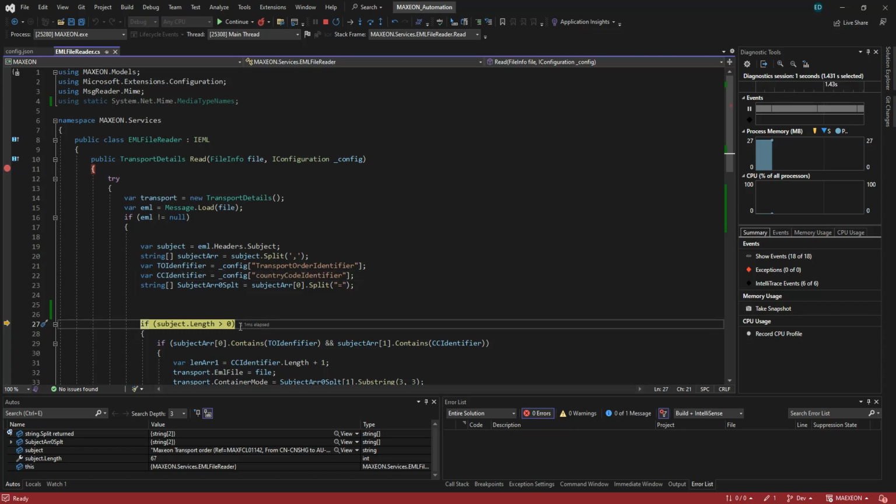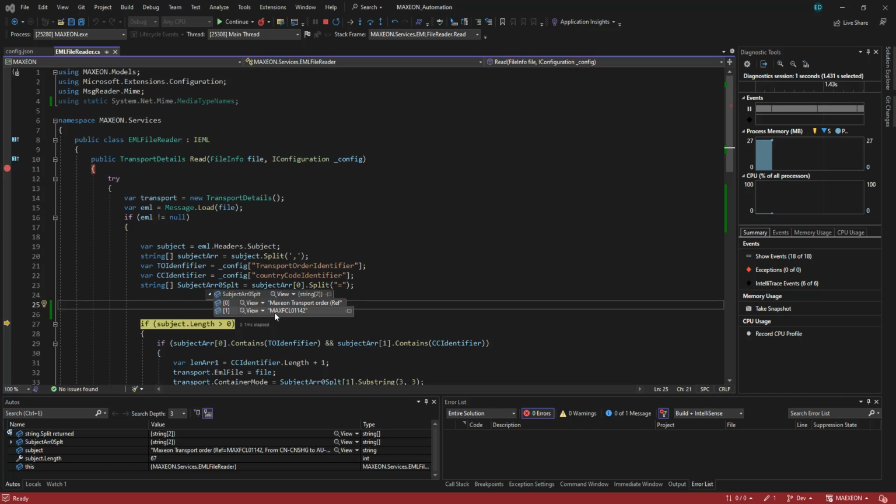After that, I also split the subject RE1. If you can see here, there's an equal sign. To parse and get the transport mode, because the equal sign is constant, I have to split on it, and it will be divided into two. As you can see here, subject array split. I should be interested in array 2, where I get the transport container code, which is this one, FCL.